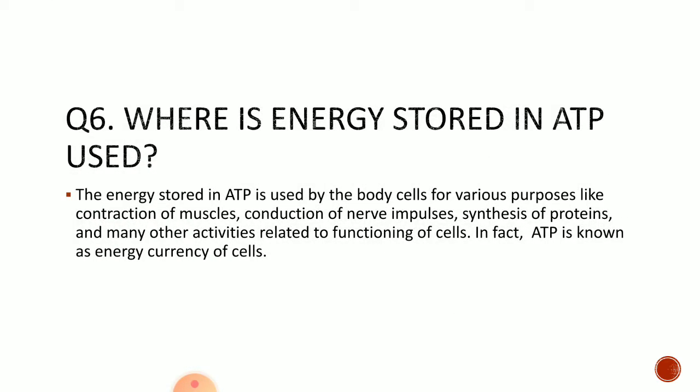Now next question is question number 6. Where is the energy stored in ATP used? The energy stored in ATP is used by the body cells for various purposes like contraction of muscles, conduction of nerve impulses, synthesis of proteins, and many other activities related to functioning of cells. In fact, ATP is known as the energy currency of cells.